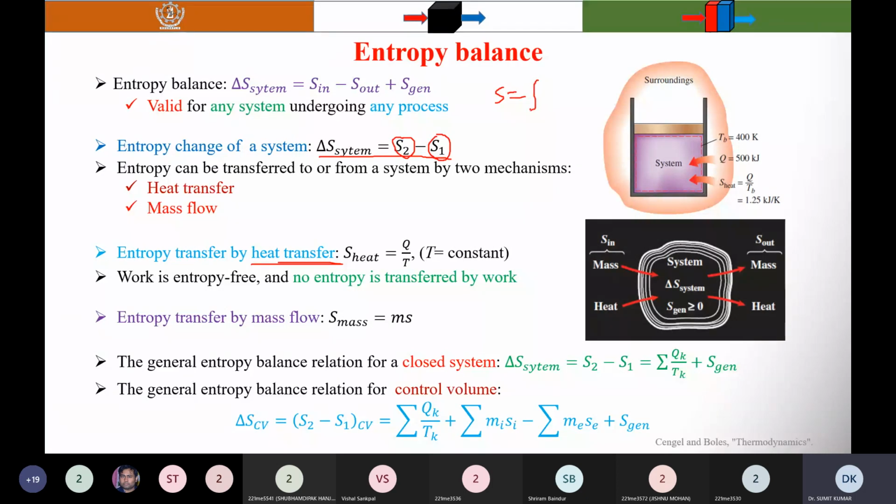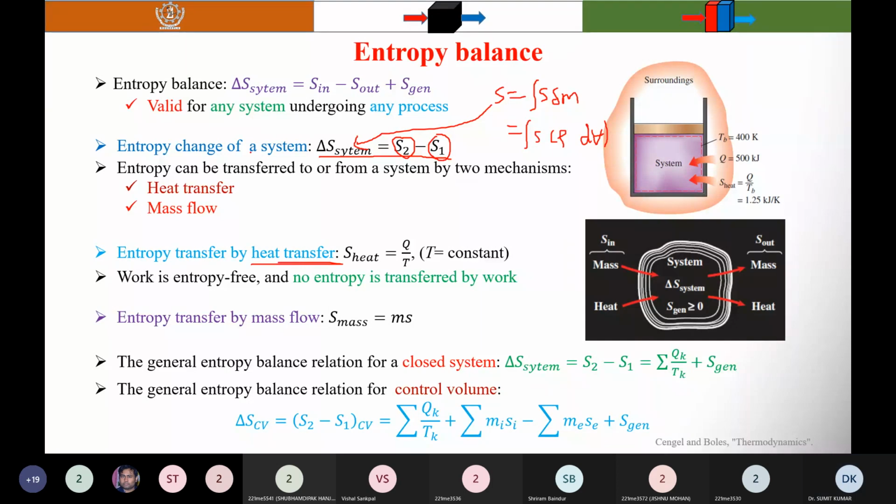I'm talking about these terms: entropy change of the system. If it is not constant, then you need to integrate S into delta M. And you know that delta M is equal to rho dV, where rho is the density and V is the volume. So S into rho dV. In this way, you can find the entropy change of the system.